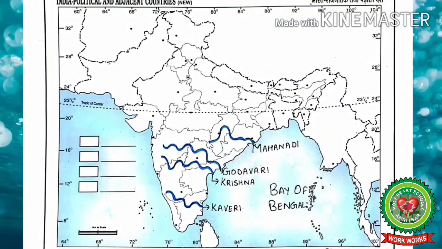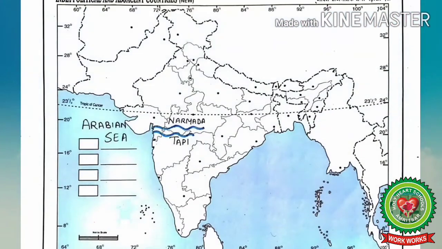Now see the map. Many rivers such as Mahanadi, Godavari, Krishna, Kaveri originate from the Western Ghats and flow eastwards. These rivers empty themselves in the Bay of Bengal. Remember students, Godavari is the longest river in the Deccan Plateau. In the same way, river Narmada and Tapti flow from east to west to empty themselves in the Arabian Sea.